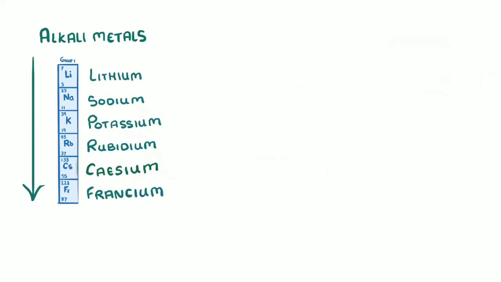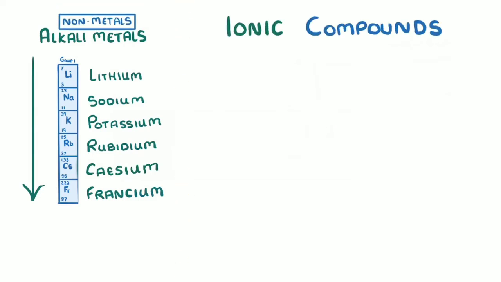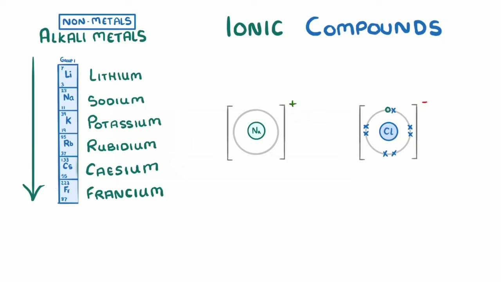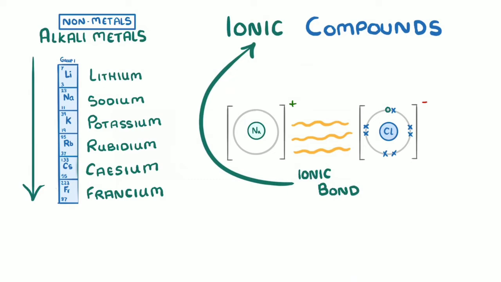Because alkali metals can lose their outer electrons so easily, they almost always form ionic compounds with non-metals. We'll take a closer look at ionic compounds in another video, but it's basically where a metal atom, like sodium, donates an electron to a non-metal like chlorine, so that both of them have full outer shells. And because these two atoms are now oppositely charged ions, they'll be attracted to each other by electrostatic forces, which we call an ionic bond. And so together they make an ionic compound. This particular example of sodium chloride actually happens to be common table salt.